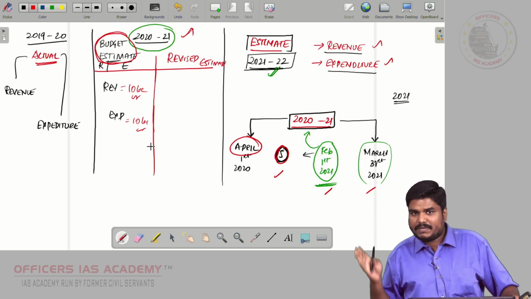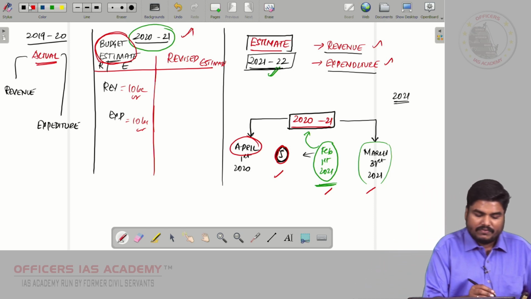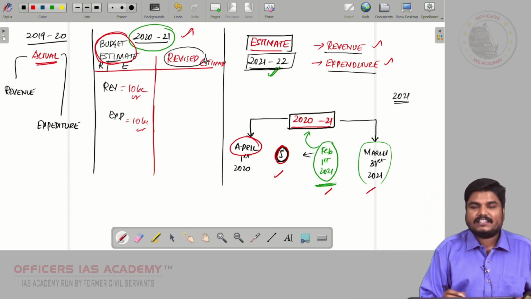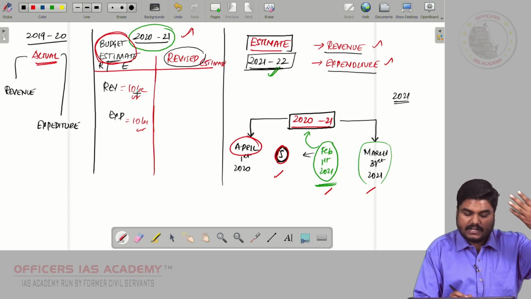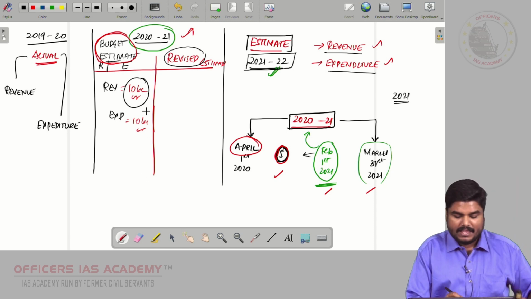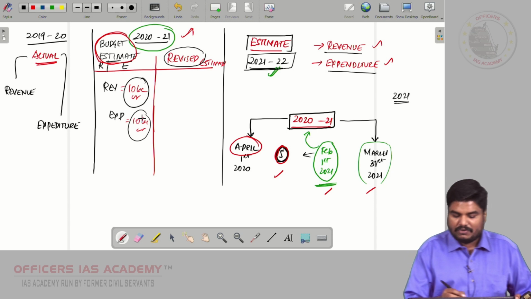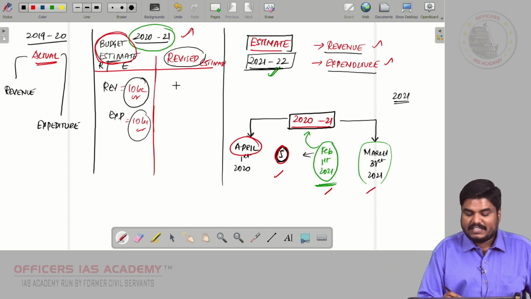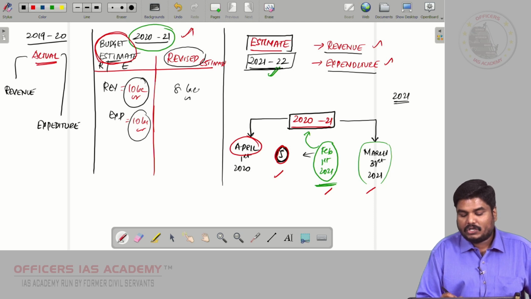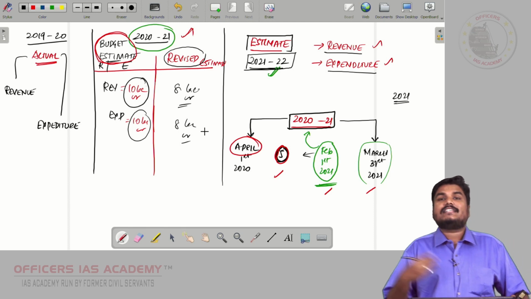So accordingly the expenditure has to be adjusted. So what is the reality? The finance minister now is revising the budget estimate. Originally it was expected that 10 lakh crore would be the revenue and 10 lakh crore the expenditure. But now, because of corona, lockdown, the trend got changed. The revised estimate might say 8 lakh crore could be the revenue and some 8 lakh crore the expenditure.